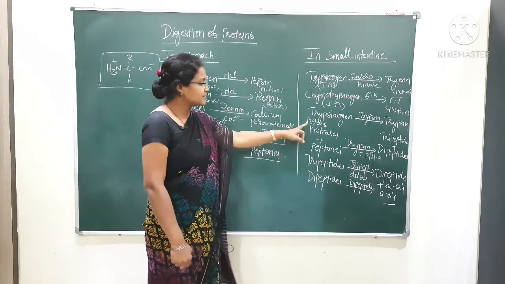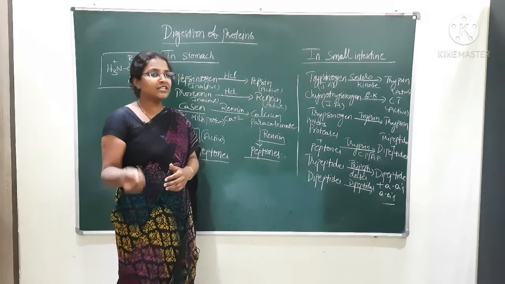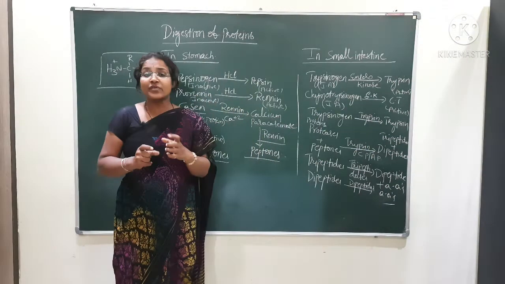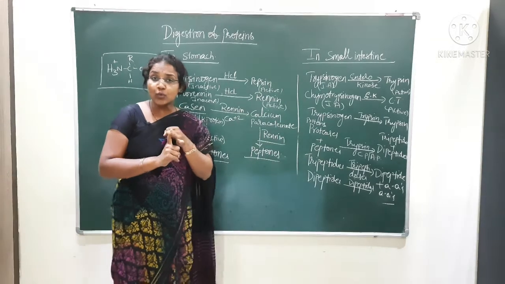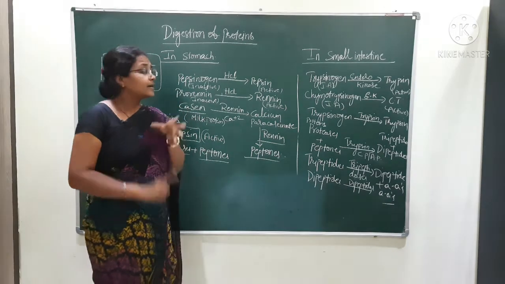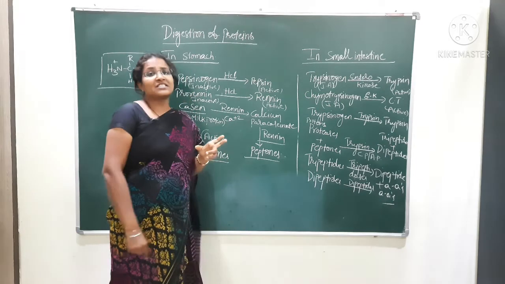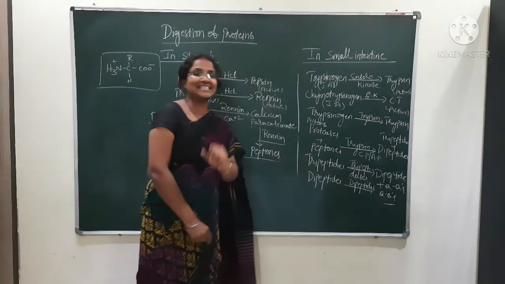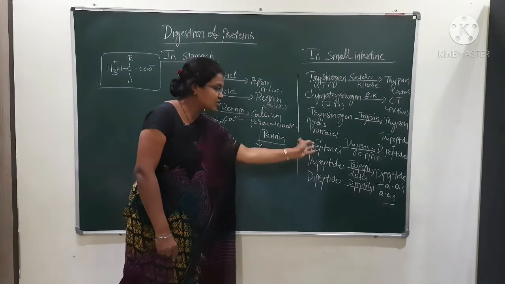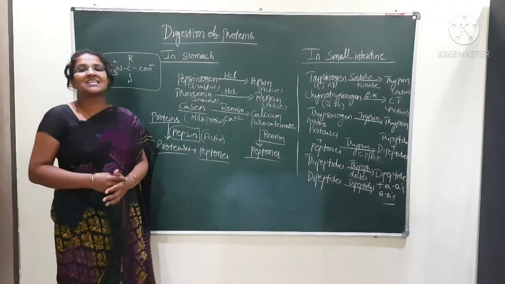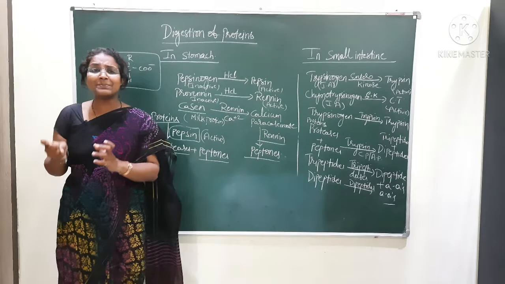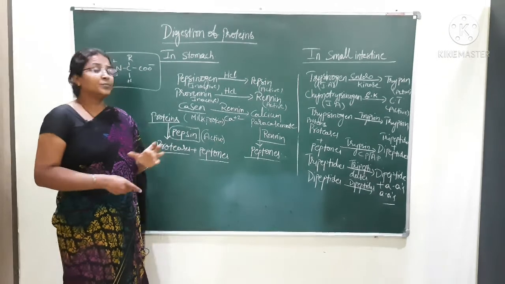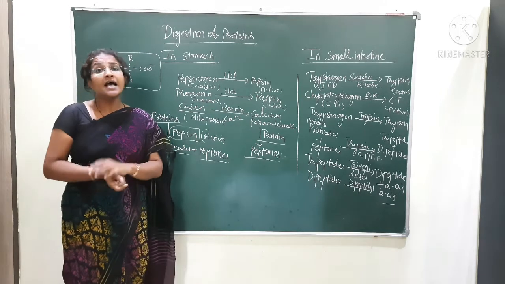The proteins, proteases and peptones are converted into tripeptides and dipeptides in the presence of carboxypeptidase, aminopeptidase as well as trypsin. The tripeptides are converted into dipeptides in the presence of tripeptidases, and dipeptides are converted into amino acids in the presence of the enzyme dipeptidases. Like that, the digestion of proteins takes place in the small intestine.